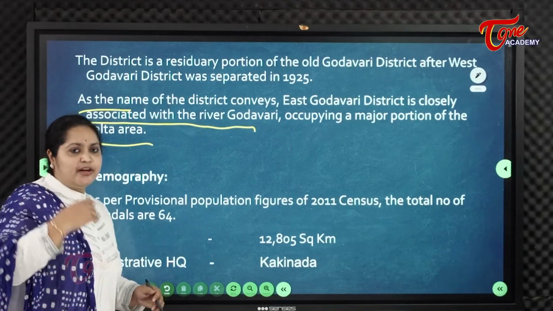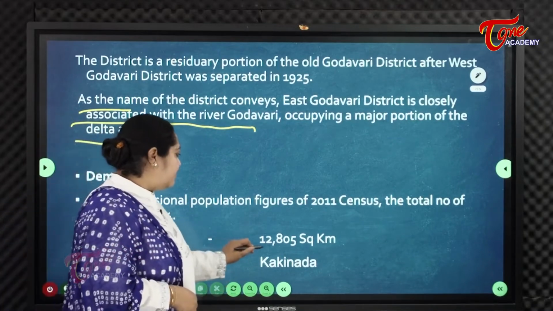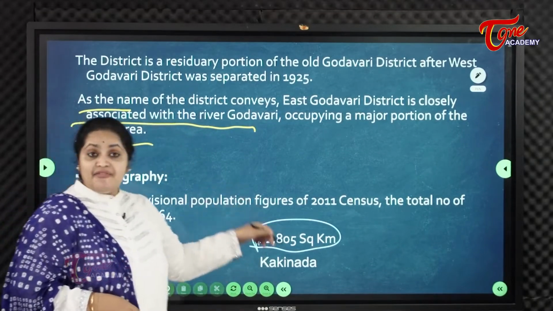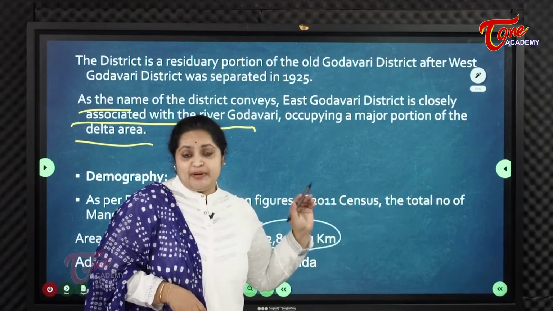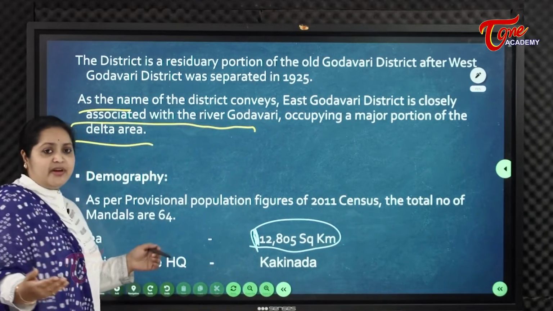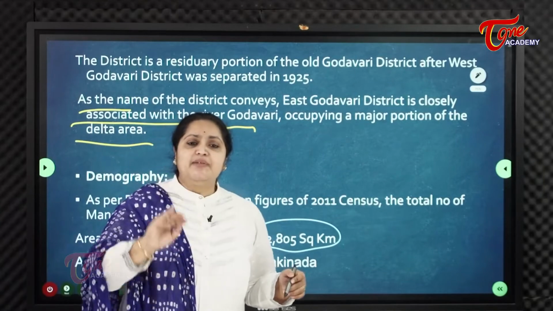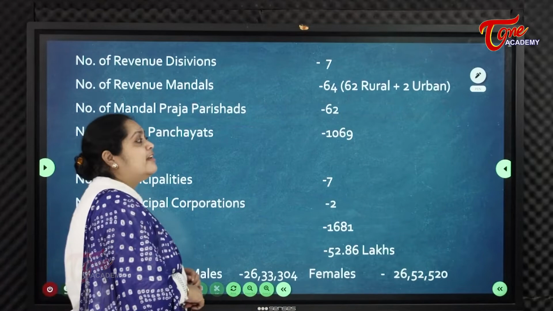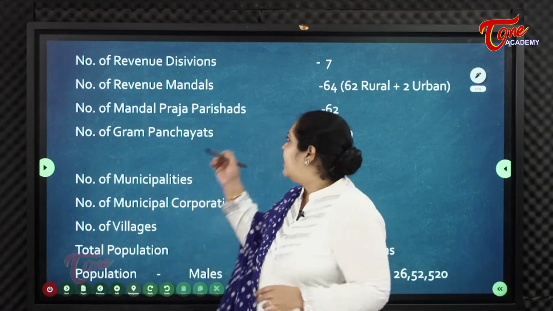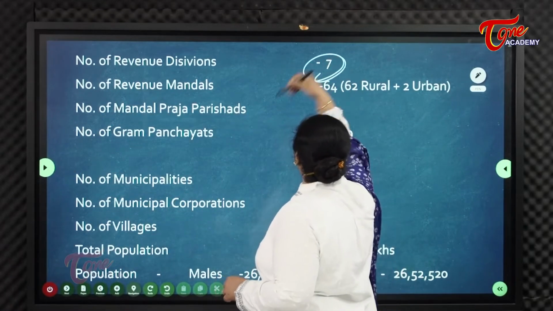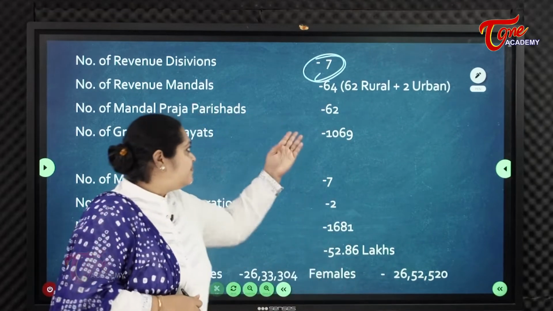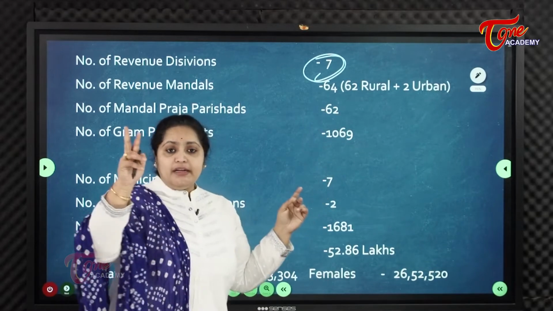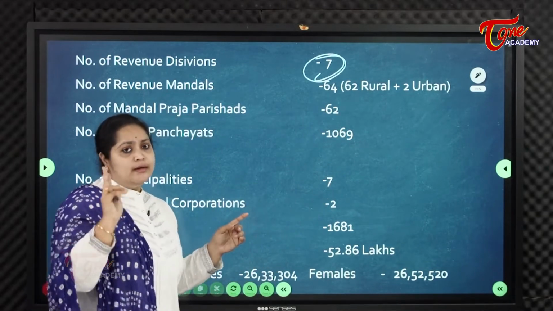So what is the area of East Godavari district? Already we have seen: 12,805 square kilometers after adding the Etapaka region. Next, the administrative headquarters: Kakinada is the administrative headquarters of East Godavari district. Next, how many revenue divisions does it have? It has 7 revenue divisions and 64 revenue mandals. In that, 62 are rural and 2 urban. Only 2 urban revenue mandals.